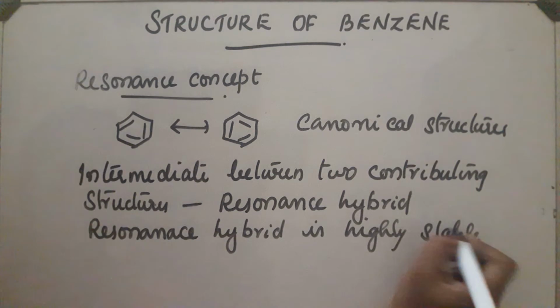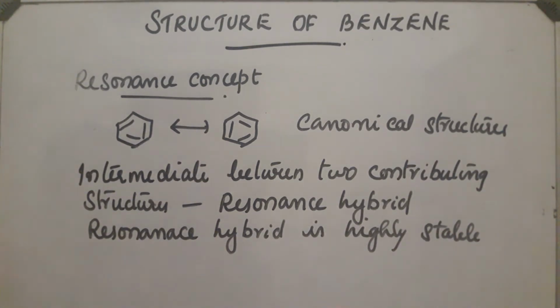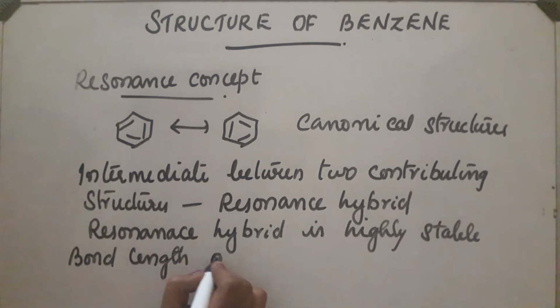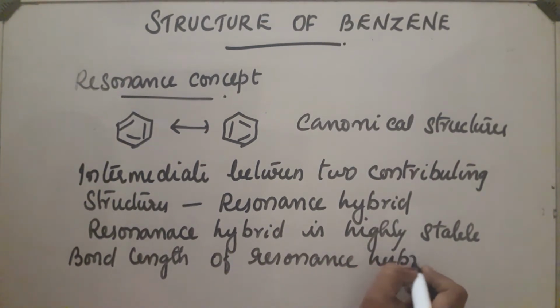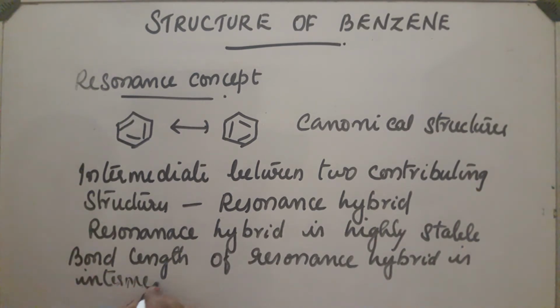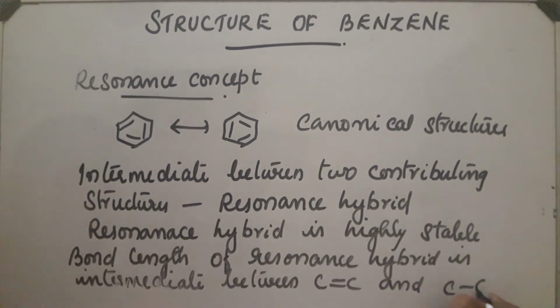The bond length of this resonance hybrid is intermediate between C double bond C and C single bond C. It is experimentally proved that the bond length is about 139 pm, which is between C double bond C and C single bond C.